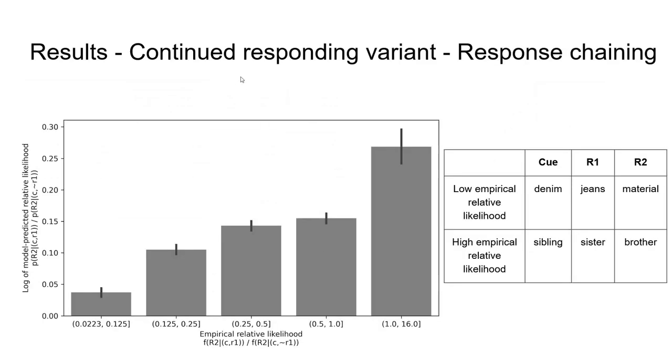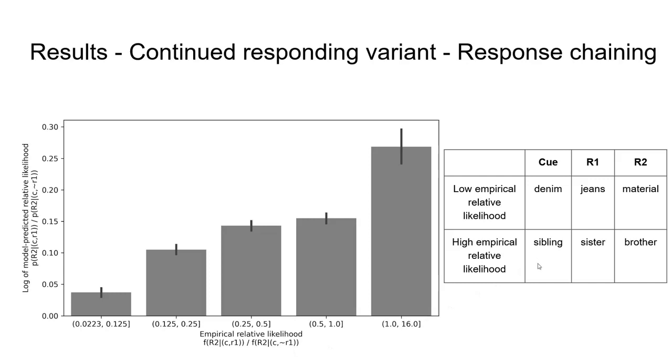Last, we evaluated our full model's ability to predict response chaining in continued free association. To do this, we calculated the empirical relative log likelihood of every attested Q R1 R2 triplet, which is the frequency of R2 given the presence of the Q in R1 divided by the frequency of R2 given the presence of the Q and absence of R1.